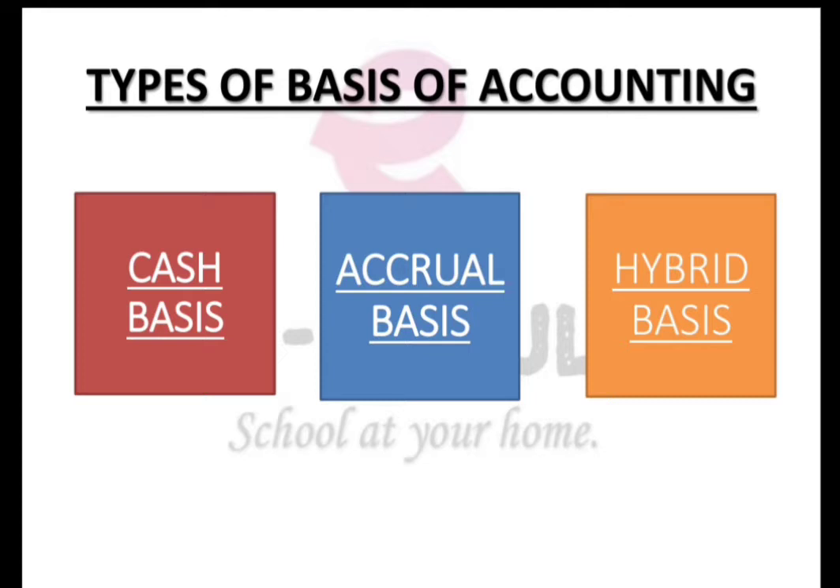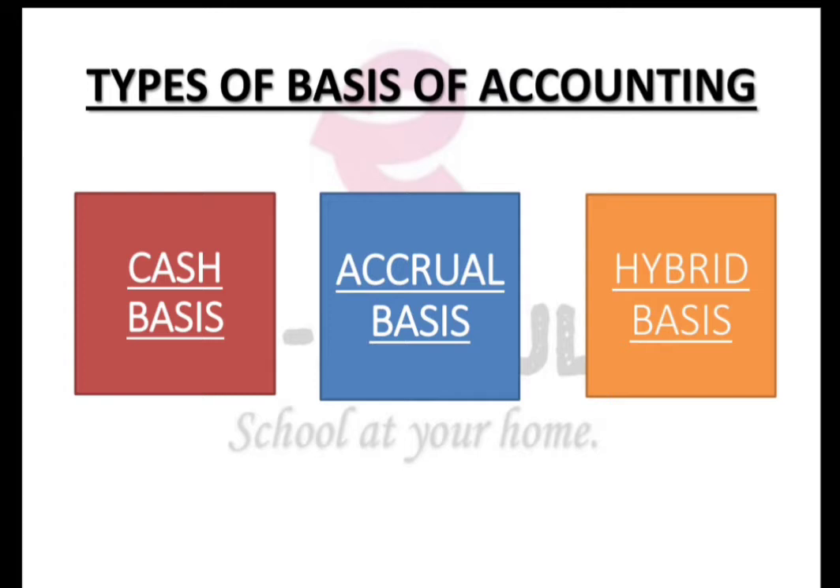Similarly, when the expenses and the losses are actually paid, then only the records are done. Now, what are the features of cash basis of accounting? Please make notes of this because this is very important. The first one is it records transactions only when the cash is actually received or paid out. Next, income is earned when cash is received and expenses are incurred when cash is paid.